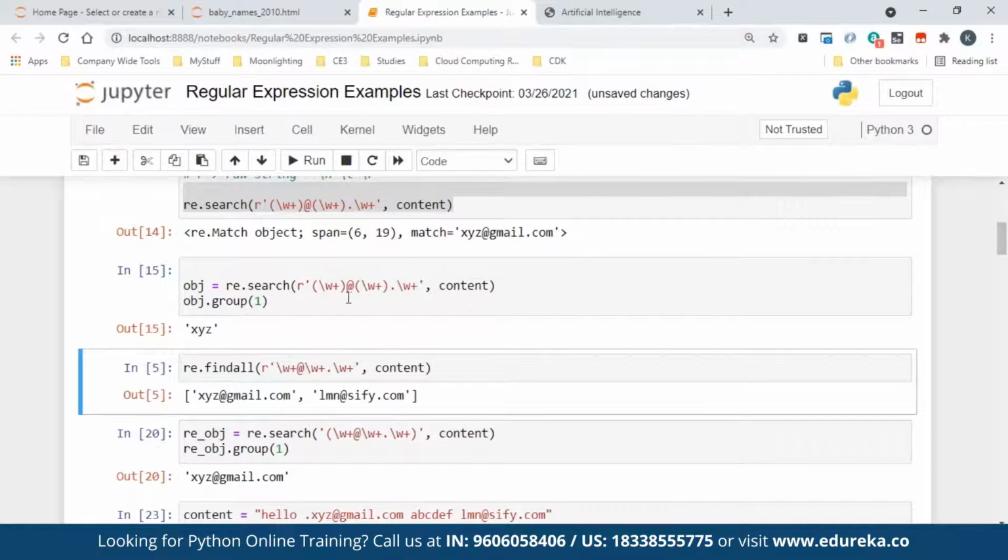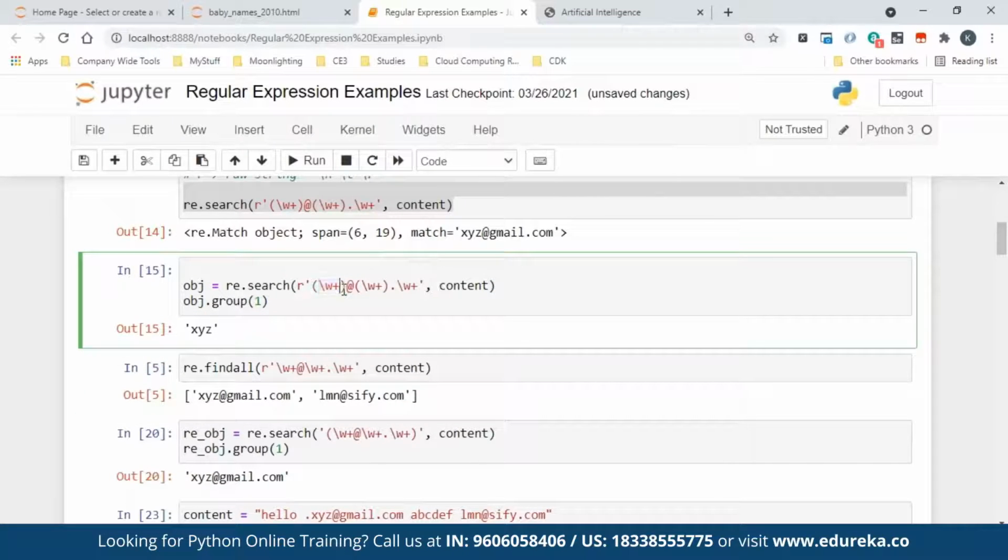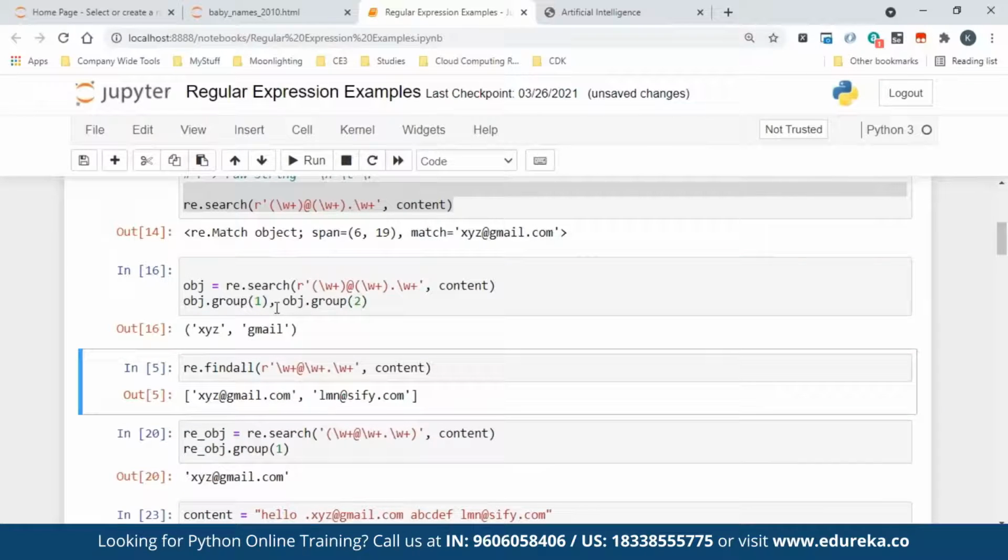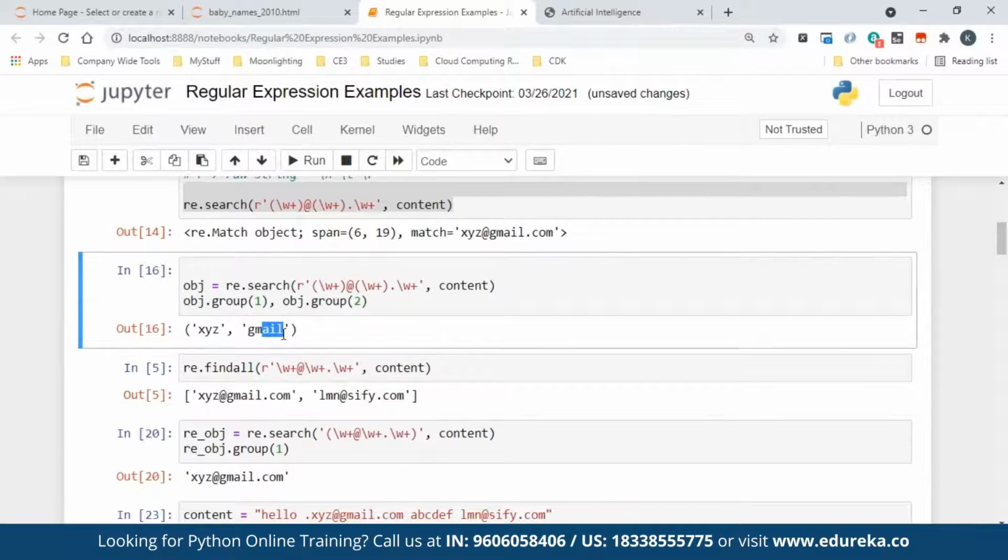See, it matched only XYZ because I said I want this. So parenthesis is a way to say which one you want. Here we are saying we want this, then we want this. This is your first match, this is your second match. So you just have to capture an object. Now if you want the second match, you can just say object dot group of two. So you see, this is your first match, second match. That is how group is useful to fetch particular matched objects.